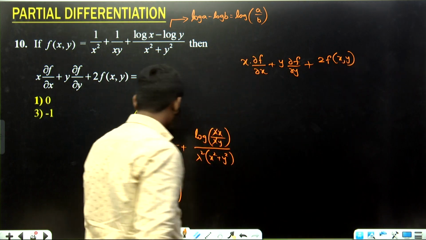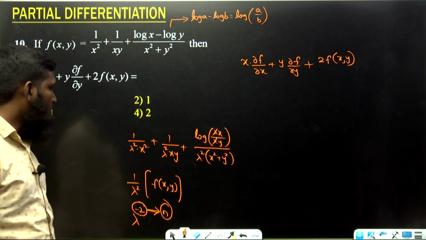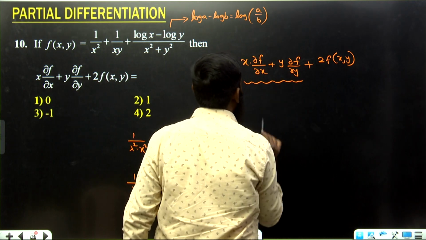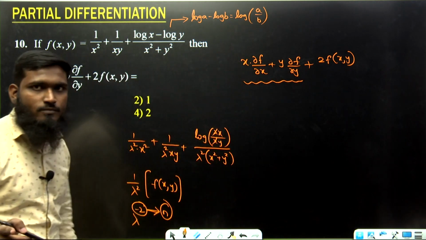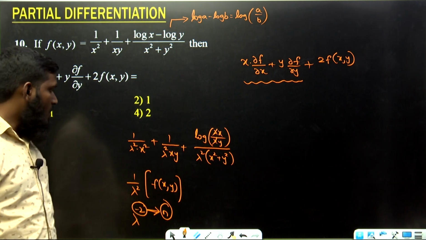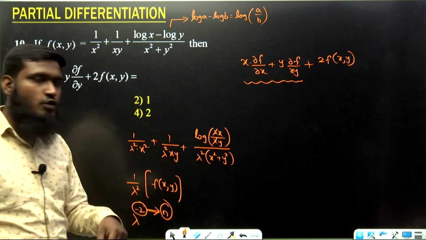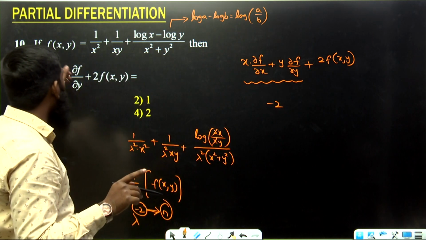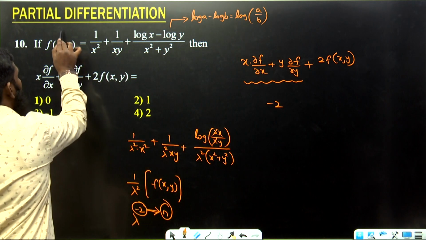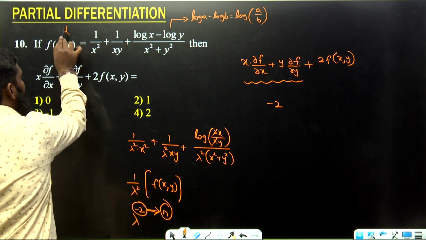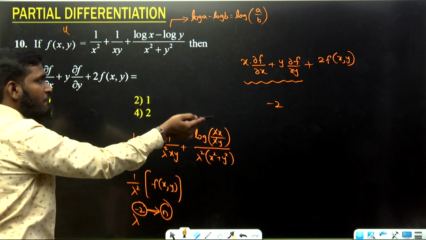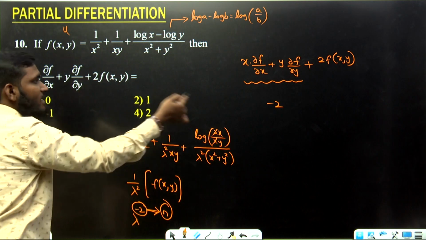Okay. Now we are having this part. Now listen carefully what we are doing. For this, what is the formula we are having over here? N into u. Yes or no? N into u we are having. What is the n value? Minus 2. So minus 2 we have taken. Now in the question it has not given u over here. If you are having u, you have to write u over there. But if it is given f, we have to write f. If it is given z, we have to write z over here.